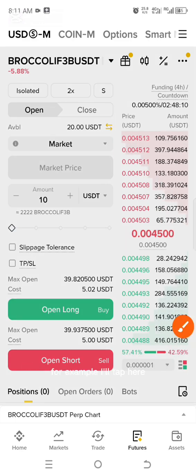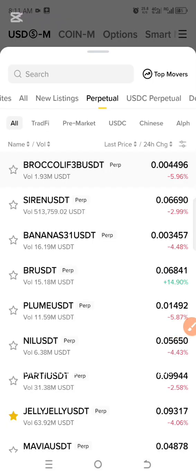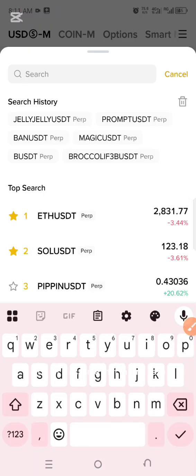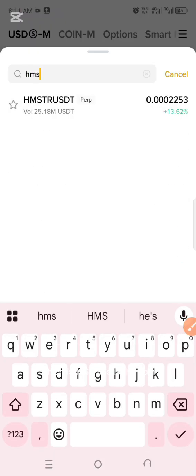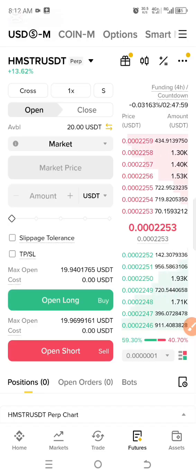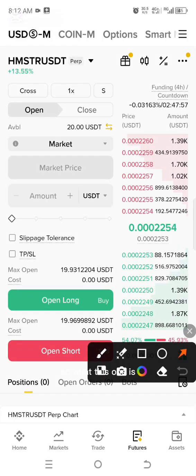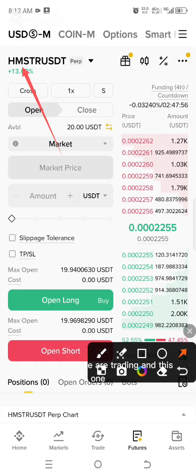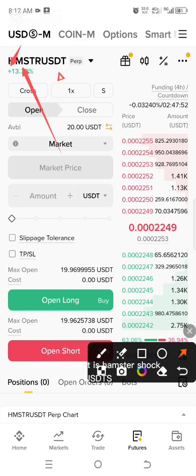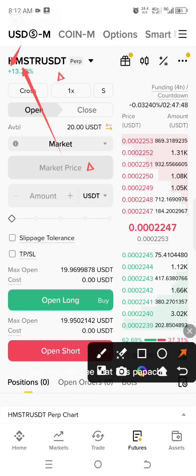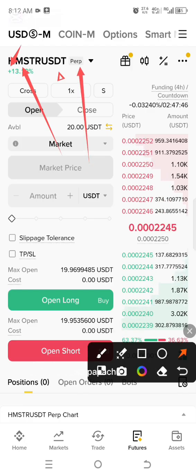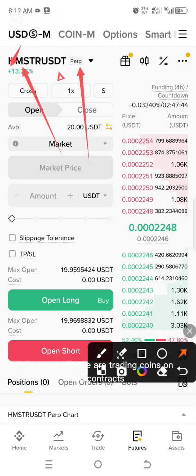For example, I'll tap here, then I choose the coin I want to trade. Let's assume that in this case I want to trade Hamster, which is MST. This is the coin we are trading, and this pair is Hamster against USDT, and you can see that it is perpetual. So perpetual means that we are trading coins on contracts.